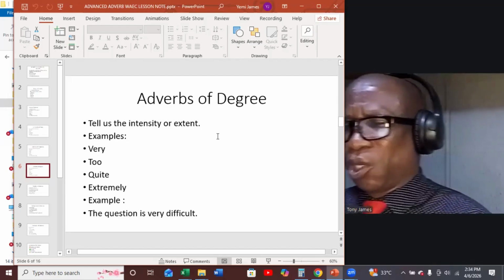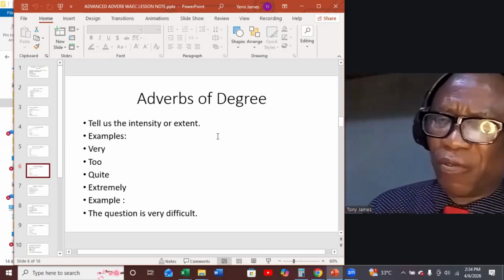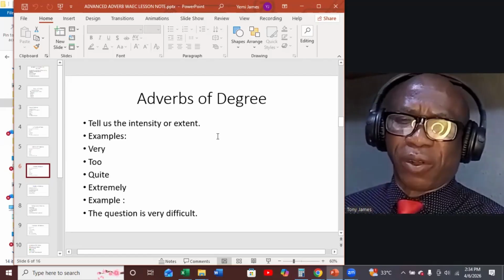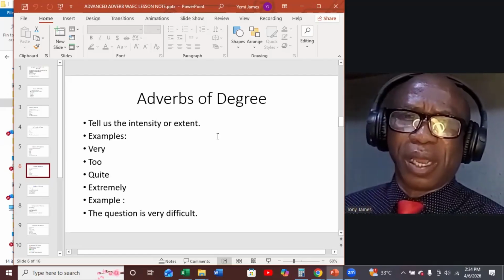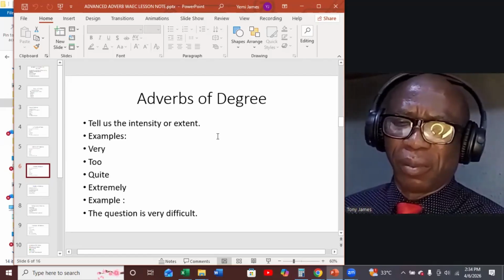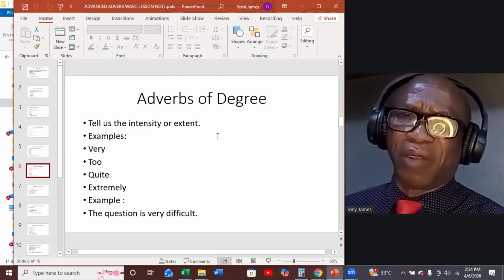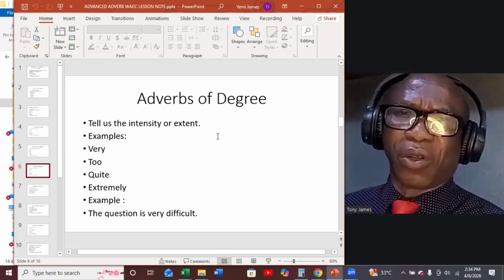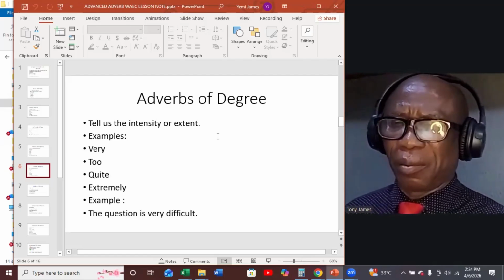Let's make a sentence showing adverbs of degree. The question is very difficult. Very there is the adverb of degree. It shows us how difficult the question is.